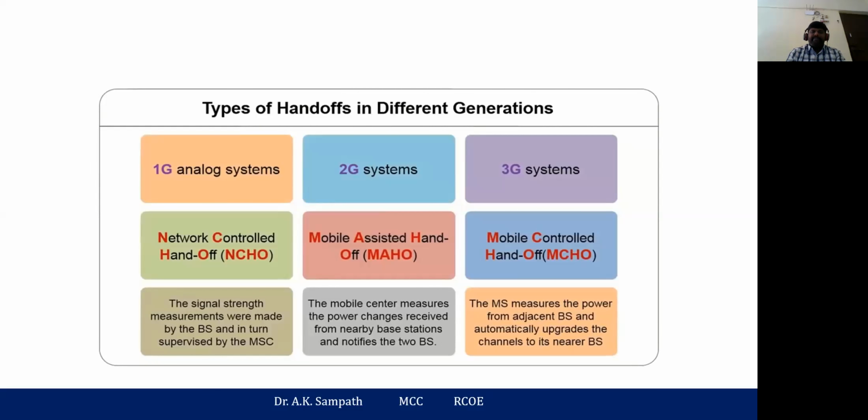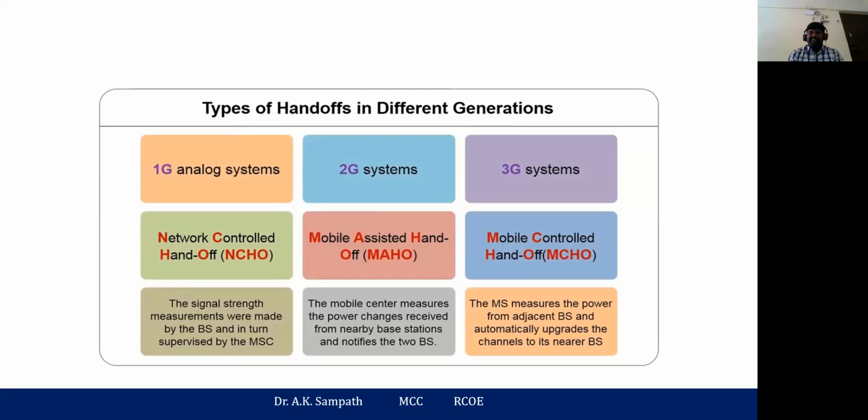Again, the second generation, the 2G system, uses mobile assisted handoff. In that case, the mobile measures the power received from the nearby base stations and notifies the two base stations.